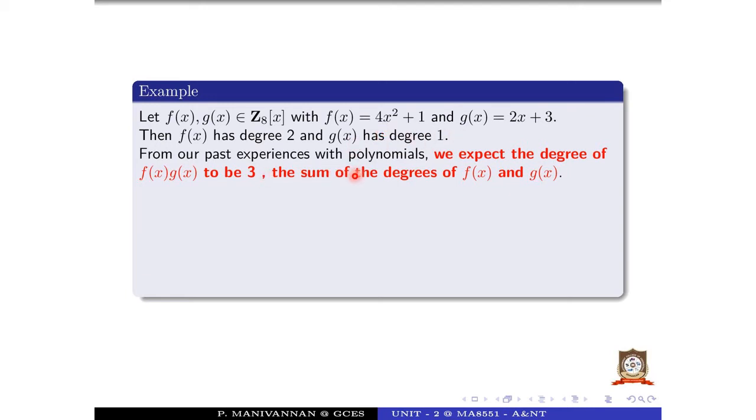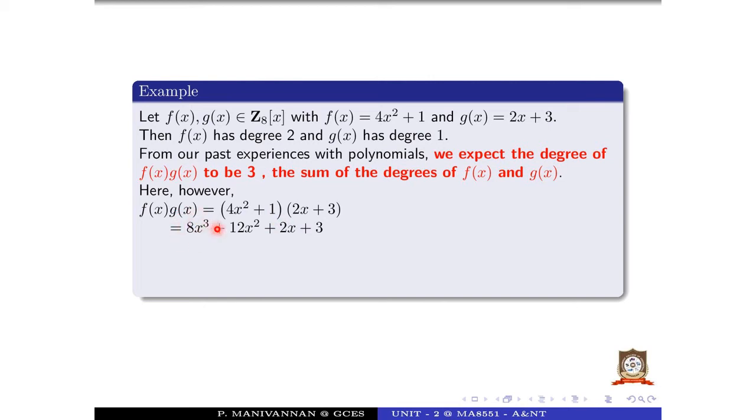Here, now, consider the sum of the degrees of the polynomials g of x and f of x. However, f of x into g of x equals 4x squared plus 1 times 2x plus 3, which is 4x squared into 2x, 8x cubed, 4 into 3, so 12x squared, then 1 into 2x, 2x, 1 into 3 is 3.